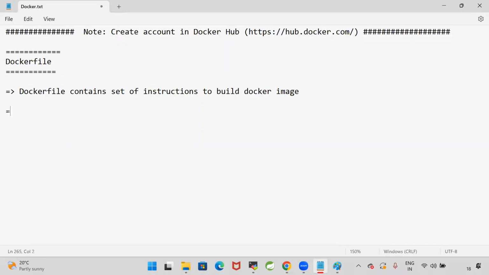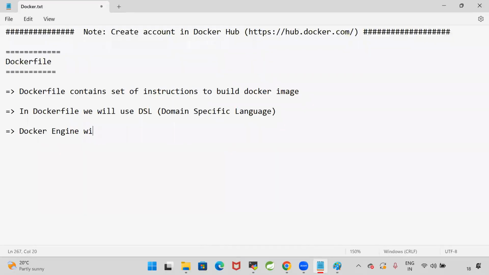In a Docker file, we will use DSL keywords, DSL being domain specific language. Domain specific language keywords we are going to use to build that. When we write the Docker file, the Docker engine will process the Docker file instructions from top to bottom to build the Docker image.